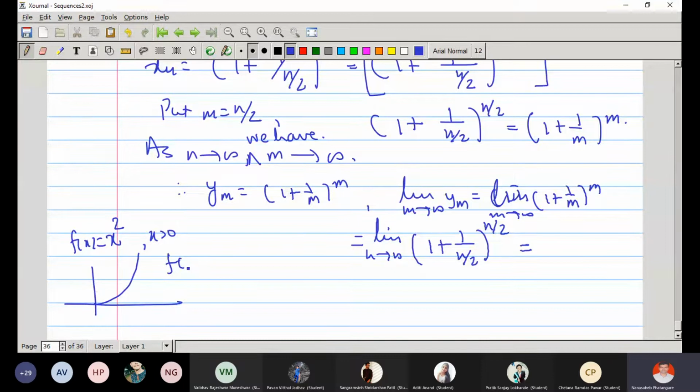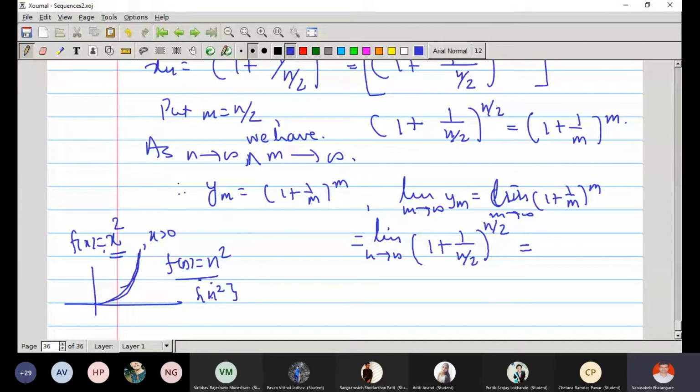And if you look at f of n only, at natural numbers, this is a sequence of real numbers. But the function x square is also increasing. And when I say x tends to infinity, it is the same thing as n tends to infinity.